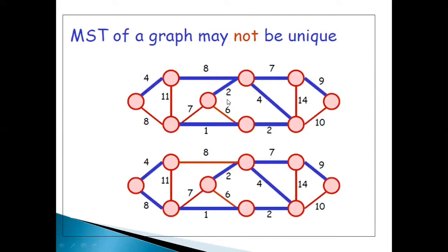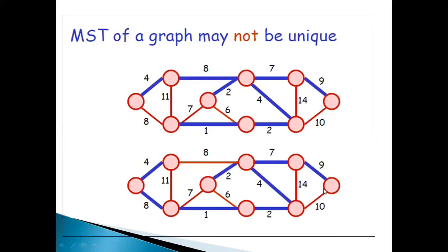One more thing you should notice is that for a given graph you may have multiple minimum spanning trees. So in this example, see, this edge I have added with edge weight 8. In the second example, I have neglected that edge, but I have added this edge.